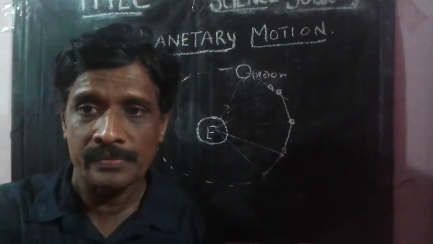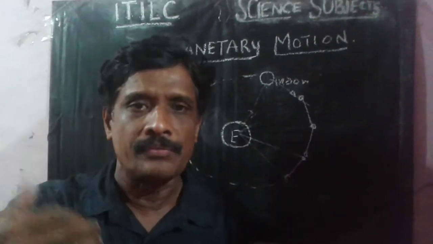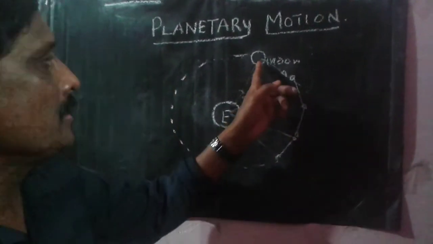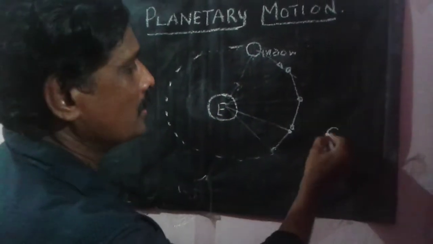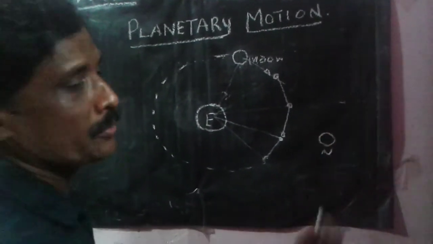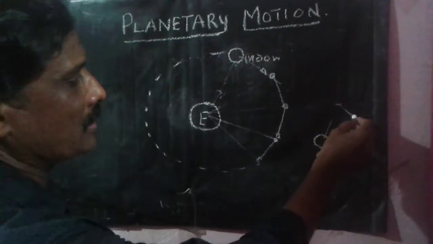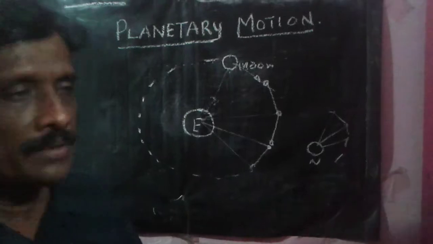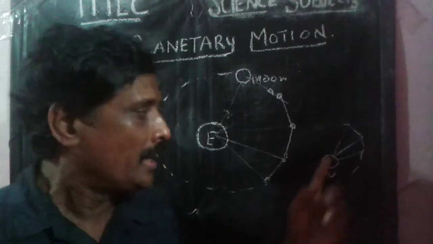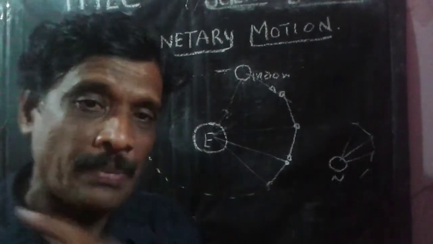The electron tends to move away from the nucleus, but because of the attractive force, the tangential force, consider this one is the nucleus, the electron tends to move in linear positions but orbits because of the resultant force between the movement of the electron and the attractive force between the nucleus and the electron. It tends to orbit around the nucleus. This is called planetary motion.